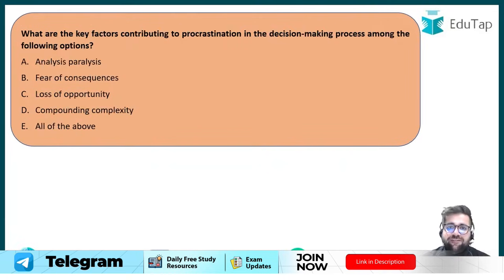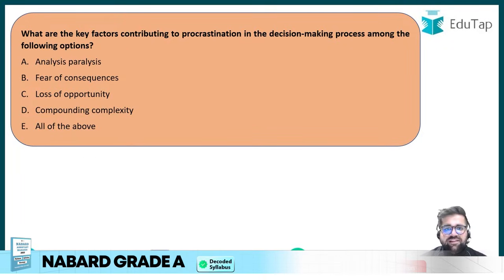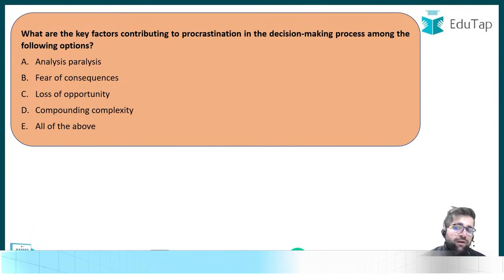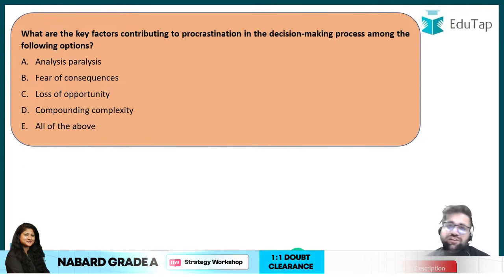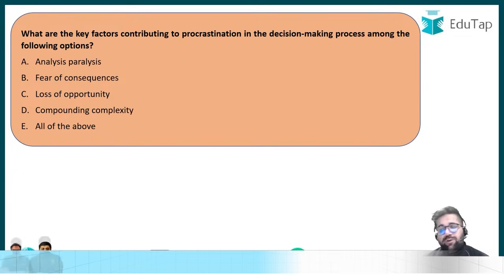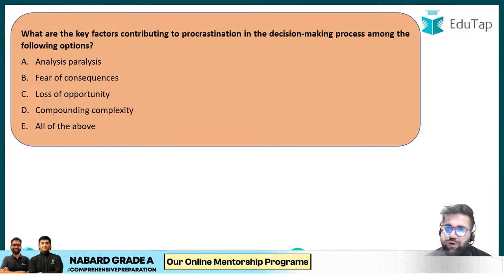What are the key factors contributing to procrastination in the decision making process among the following options? Come on, I need the right answer. It's a very easy question. Procrastination means that you are delaying something which you have to do today, but you are not doing it today because of multiple factors. You are rather delaying it. Kal karenge, I will do it tomorrow, I will do it the day after tomorrow, and tomorrow never comes.